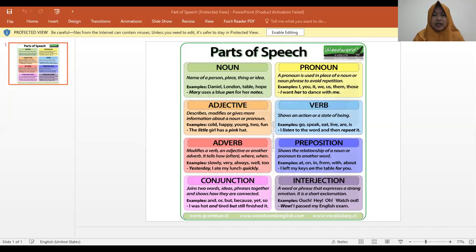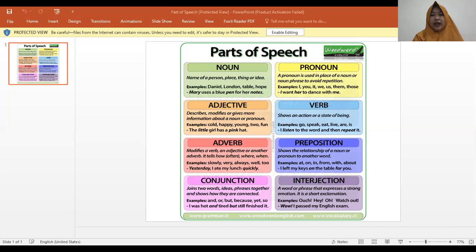And the third is adjective. It describes, modifies, or gives more information about a noun or pronoun. In bahasa Indonesia, it is called kata sifat. For example, cold, happy, young, fun. In a sentence, the example of adjective is: the little girl has a pink hat. So we spot 2 adjectives here, which are written in italic. First, little, which means kecil, and pink, the color of a soft red.